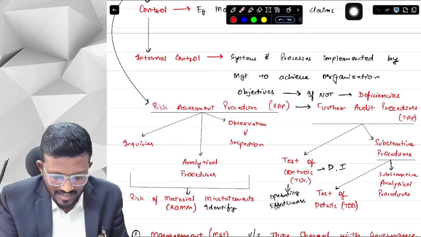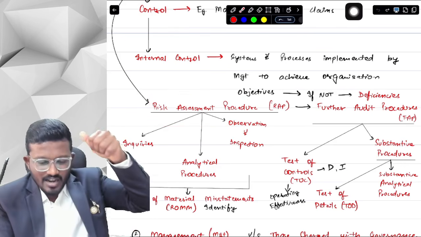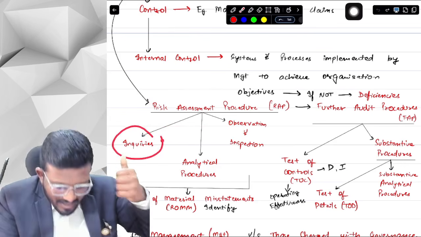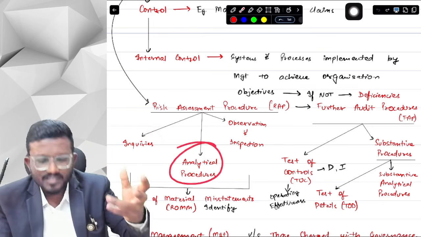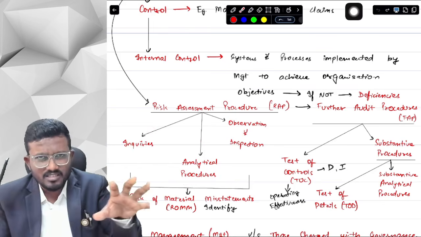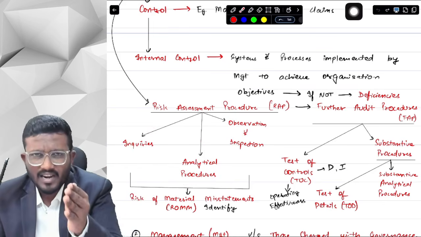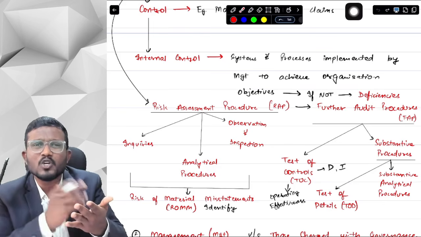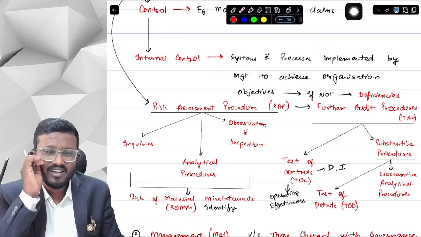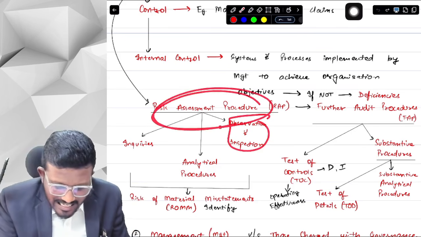So what we are saying is, we are currently doing risk assessment procedure, in which we do inquiries for identifying risk. Basically we do three types of procedure. We do inquiries, we also do analytical procedures, and we do observation and inspection. Observation is basically looking at a person doing a process. So someone is doing a process and we are just looking at it. Inspection is basically checking documents and everything. Physical verification, we are doing a physical verification of the asset. So these are all included in risk assessment procedure.